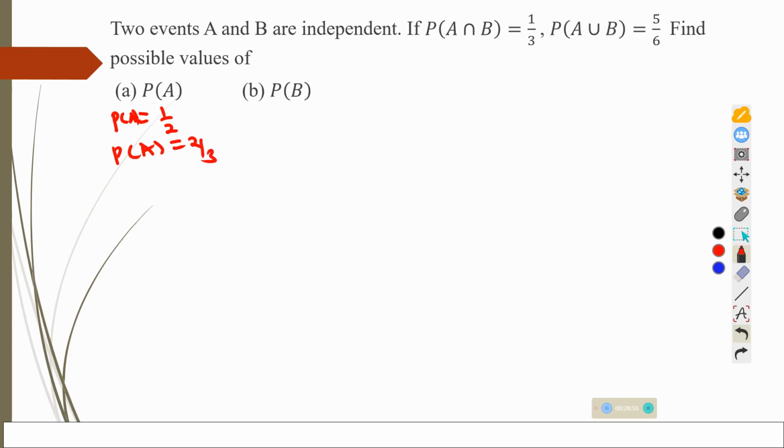So those will be the possible values for probability of A and probability of B.